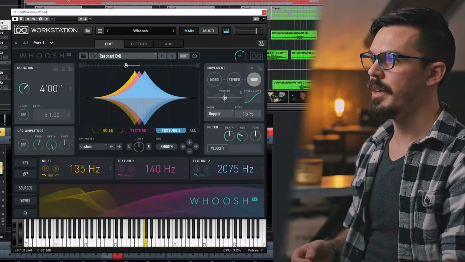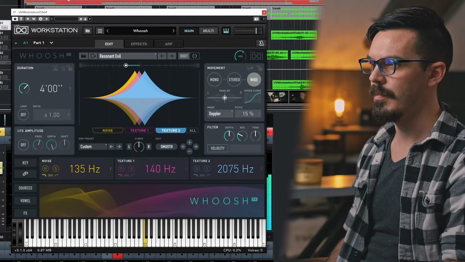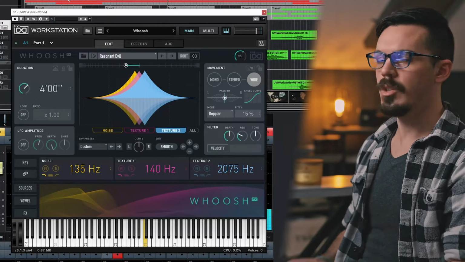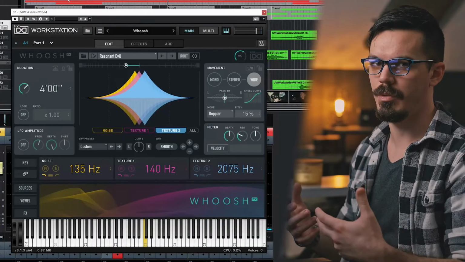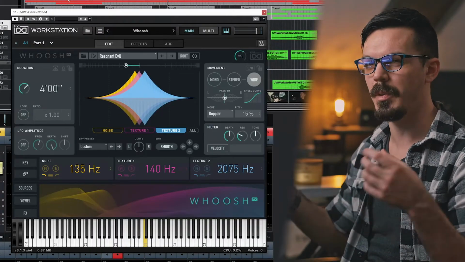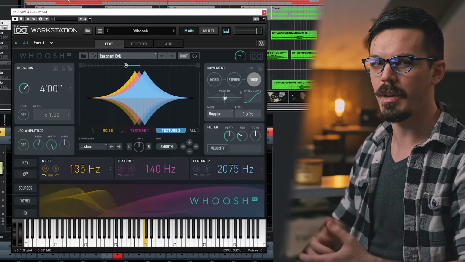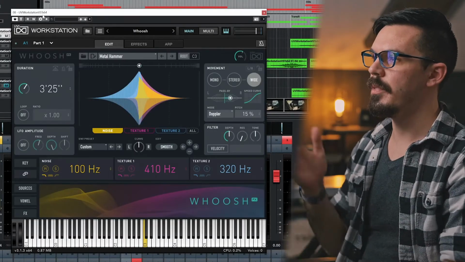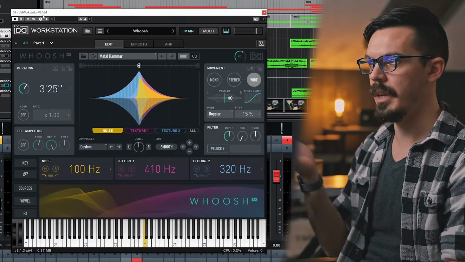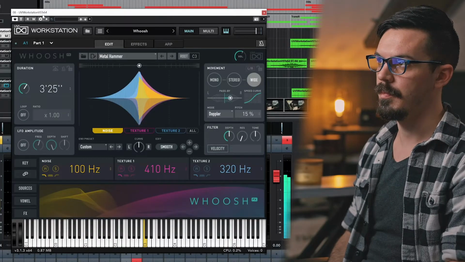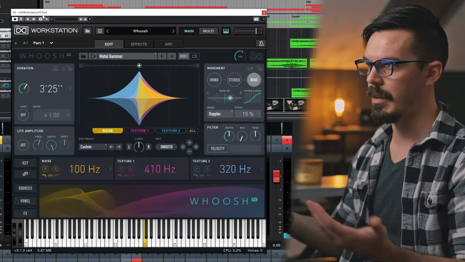Next up in Whoosh, I found Resonant Evil, which sounds like this. It's a really great combination of texture and tone, and I think it fits that industrial vibe because we have this metallic sound from these horns, but we also have this kind of rushing wind thing like we're in a large empty room, so I think that works well. In one last instance of Whoosh here, I found a sound called Metal Hammer, which metal and hammer both really fit the industrial tone, and I think this works well also. Gives us that kind of big industrial door closing sort of thing and should work great.